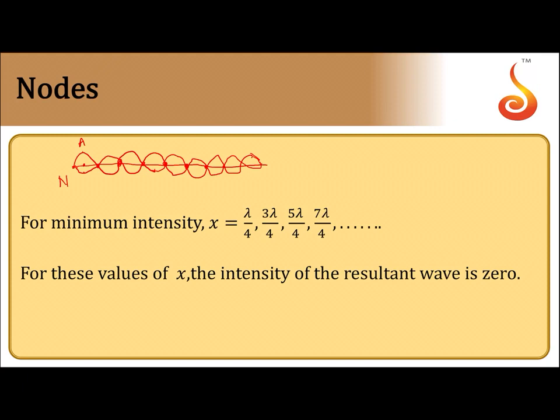So these points of minimum intensity, that is minimum amplitude, means here it is 0. So they are occurring at a distance from the rigid support. Let us say this is the starting point. So if we take distance from here as x, for any arbitrary point at lambda by 4, 3 lambda by 4, 5 lambda by 4, 7 lambda by 4 and so on, you will get these points. So these points are called nodes. So a node is a point in a stationary wave where displacement is 0 at all times.